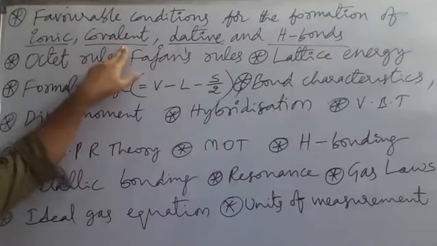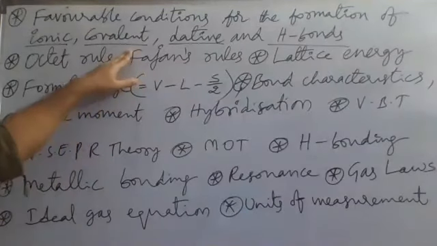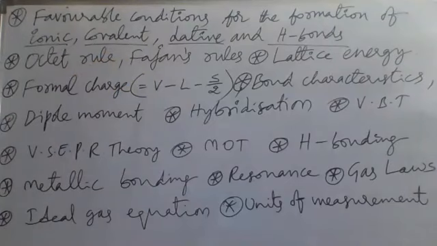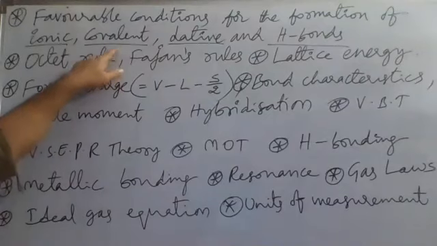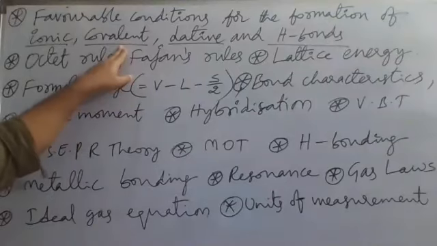And the conditions for formation of covalent bond: it is formed by sharing of electrons. When two atoms combine, both combining atoms must have a deficiency of octet, meaning less than 8 electrons in the outermost orbit. Then when they approach each other, they will contribute and share electrons. That is the covalent bond condition.